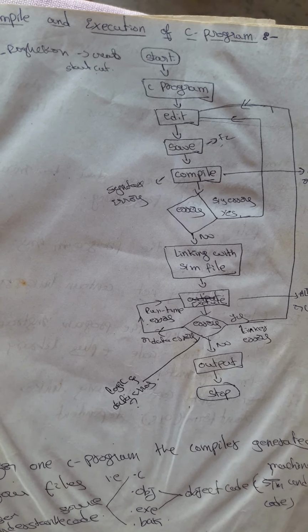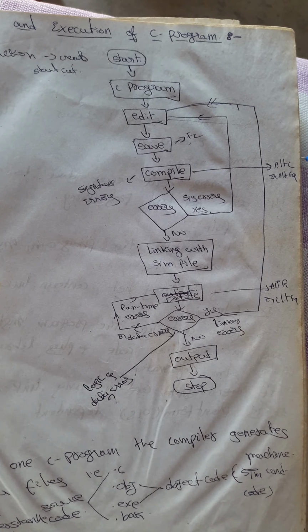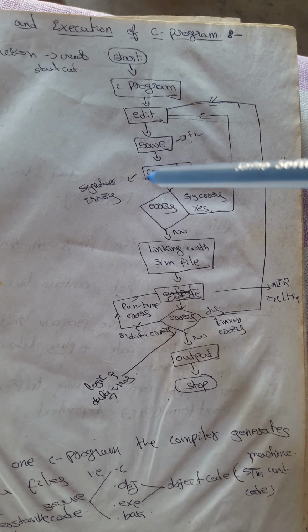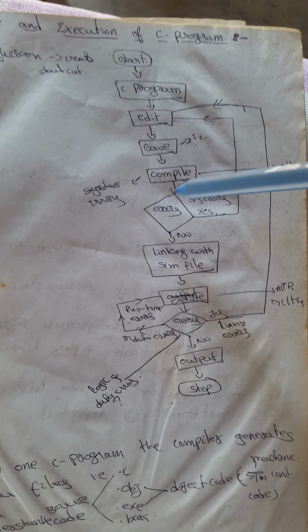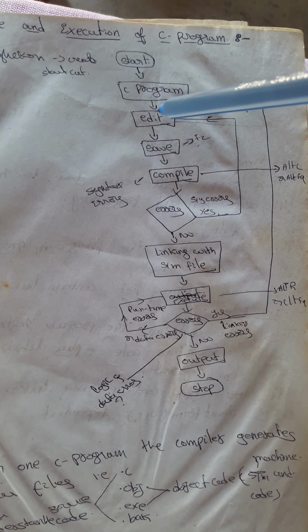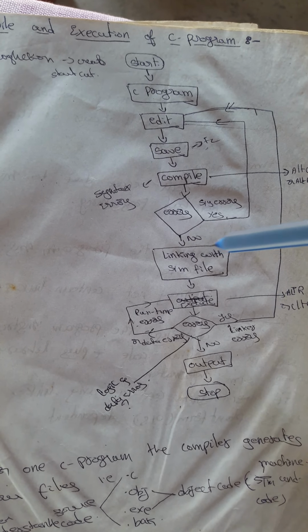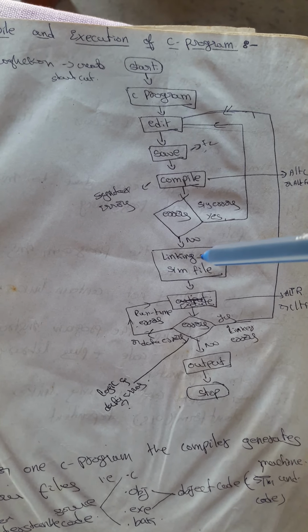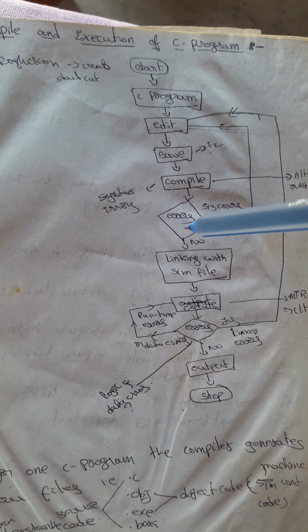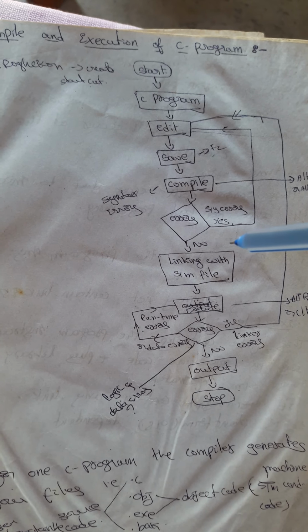Then compile. Compile has a shortcut key, Alt C or Alt F9. Compiling gives us errors like syntax errors. If errors are there, we go back to the edit step. If there are no errors, we move forward and link with the system file.